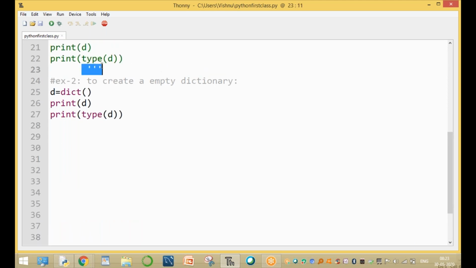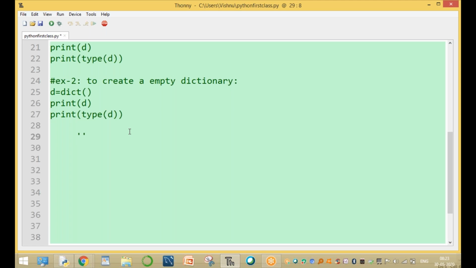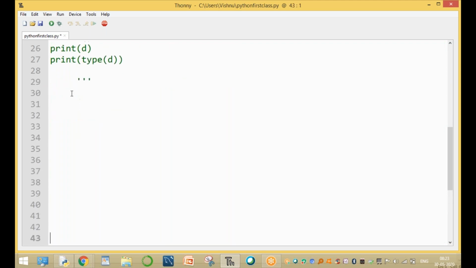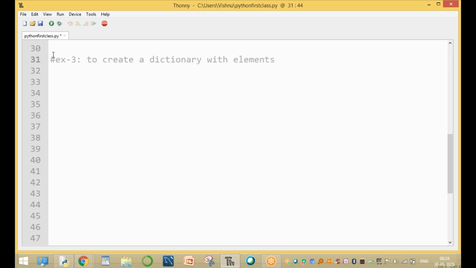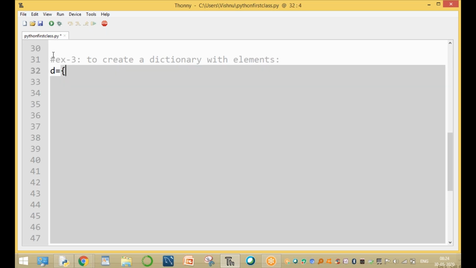And the third example, or one more example, is to create a dictionary with elements. Clear, with the elements. For example, assume D equal to one dictionary, creating one dictionary.